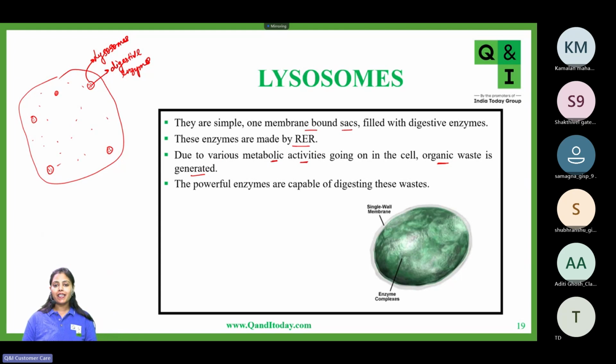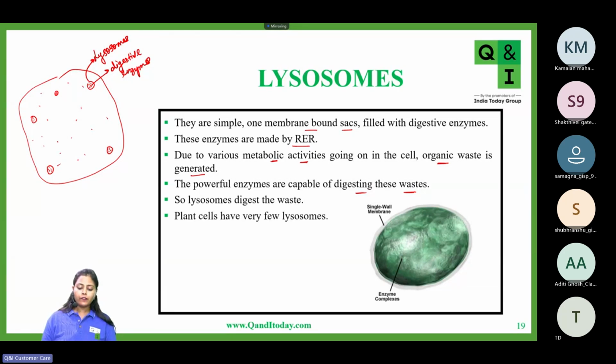Now, these enzymes which are present inside the lysosomes are capable of digesting these wastes. So lysosomes help in clearing up the wastes which have accumulated inside the cell because of the various metabolic reactions. Lysosomes digest the waste.